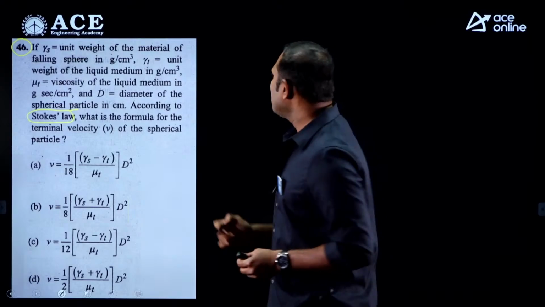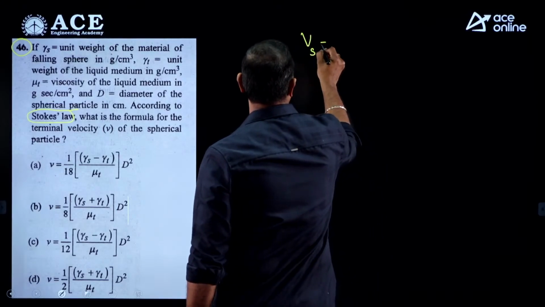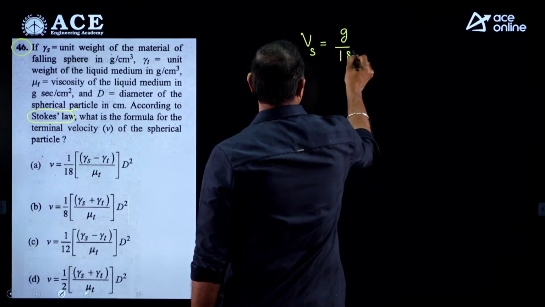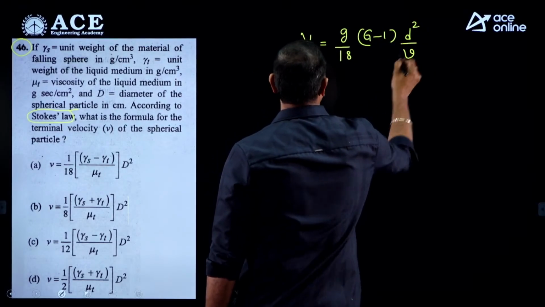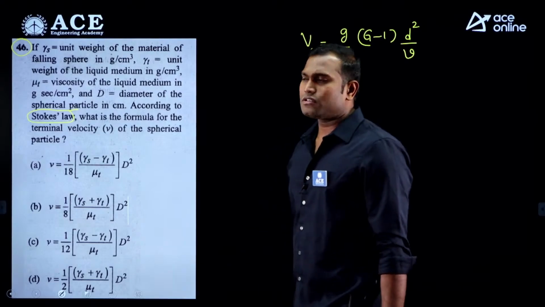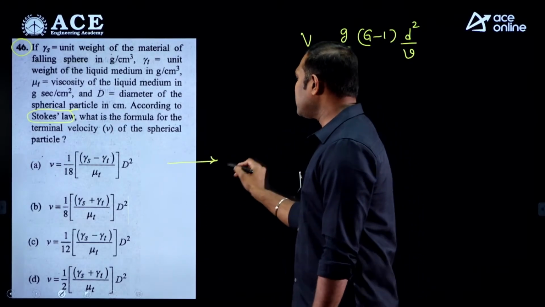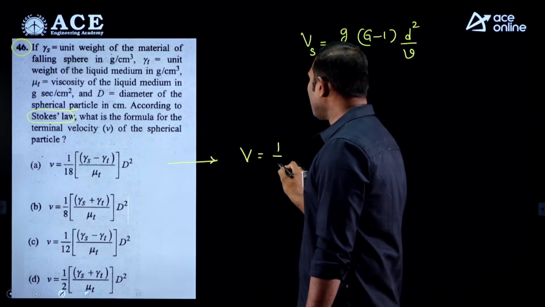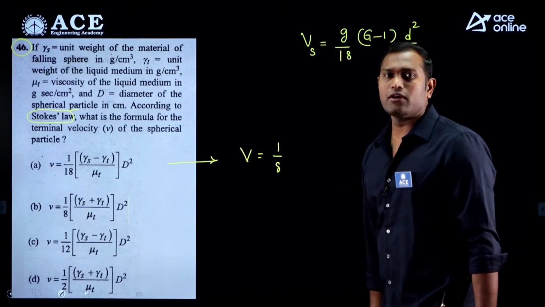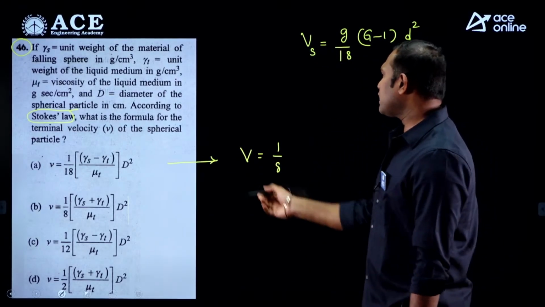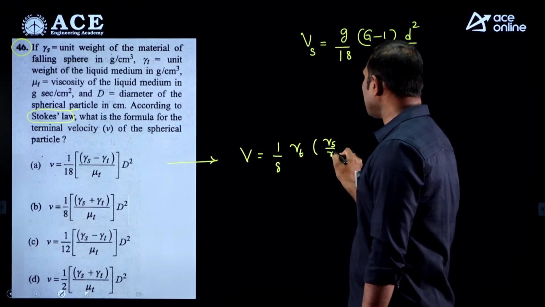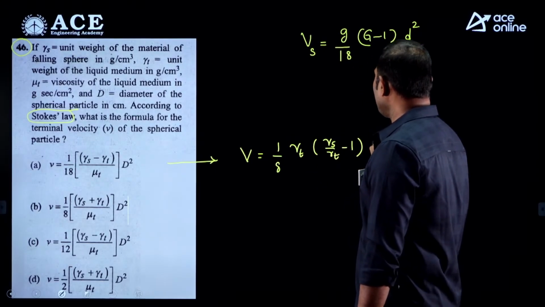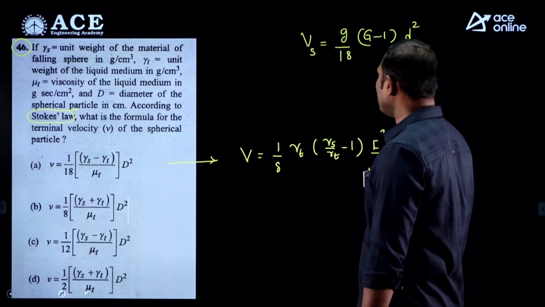terminal velocity? Basically Vs, the terminal velocity, equals g by 18 into (G minus 1) into d square by nu. From the given options, take this equation: V equals 1 by 18 into gamma S divided by gamma T. Take out the gamma T, so it becomes gamma S by gamma T minus 1, into d square by mu.